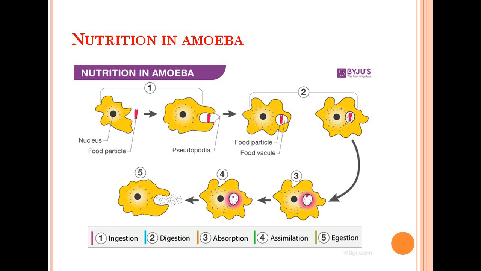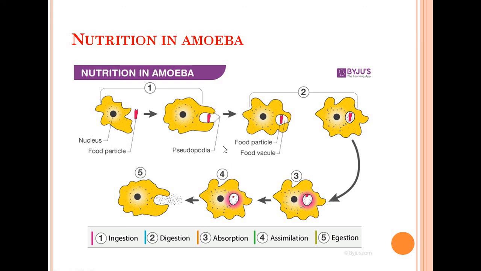Amoeba, you can see here, is an organism made up of a single cell. It is usually found where? In ponds and ditches. Its food consists of the microscopic organisms found in these water bodies. So first step, what is that? First step is ingestion. As you can see in the picture, ingestion is the process through which it is taking its food particles.